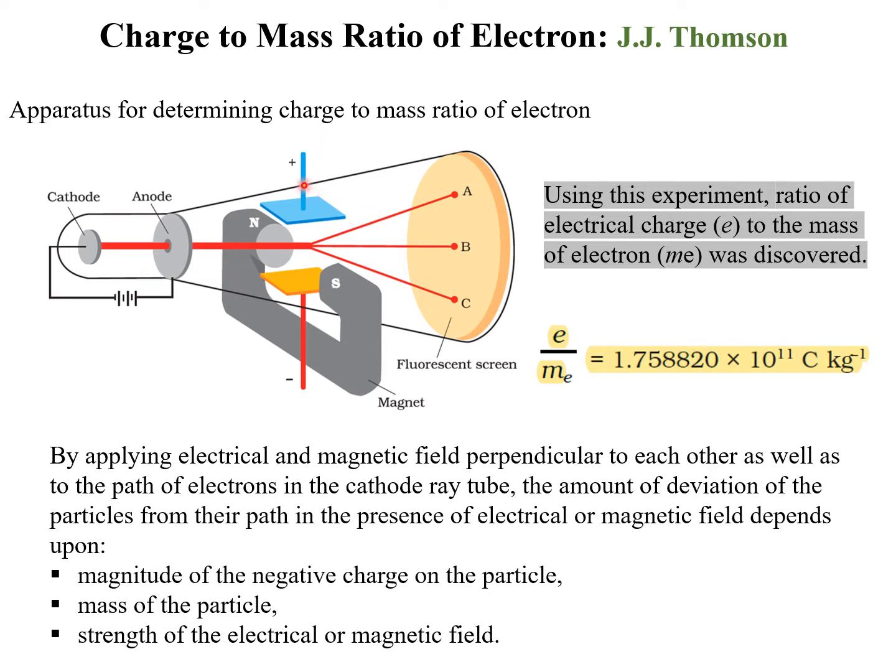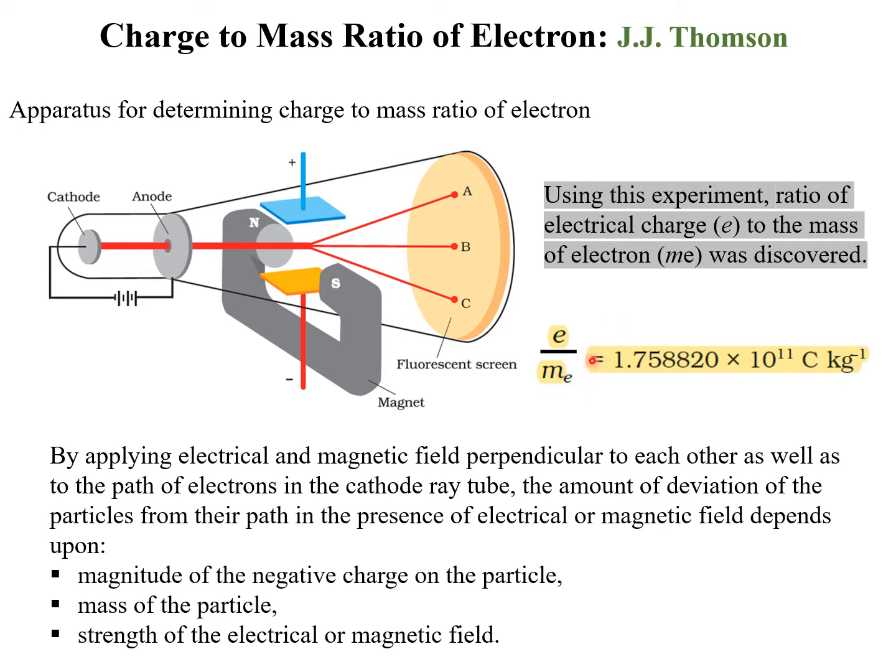So by using this experiment and carrying out accurate measurements of the amount of deviation observed for the electrons at a given electric or magnetic field strength, Thomson was able to determine the value of e/m_e, which is equal to 1.758820 × 10^11 coulomb per kg, where m_e is the mass of the electron in kg, and e is the magnitude of charge on the electron in coulomb.